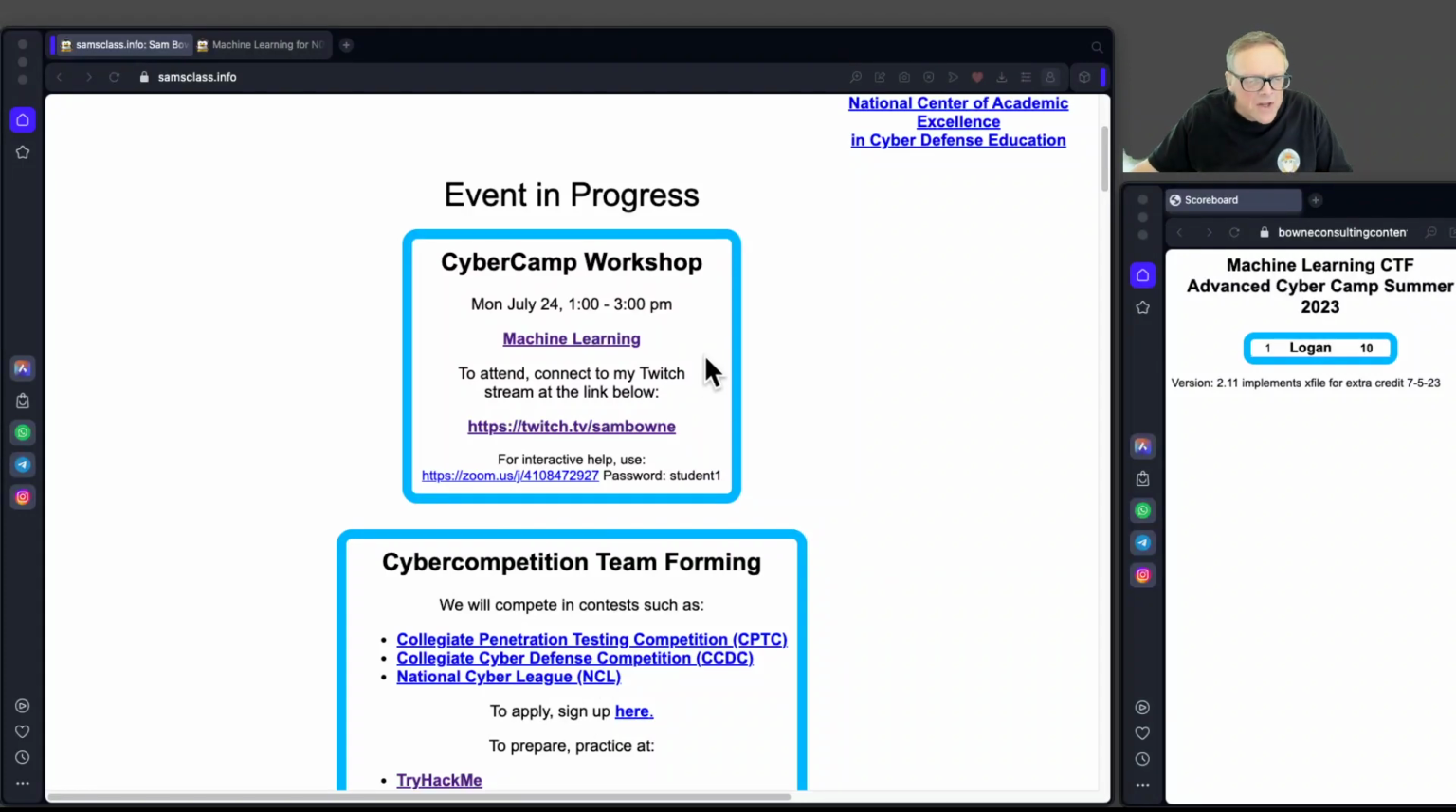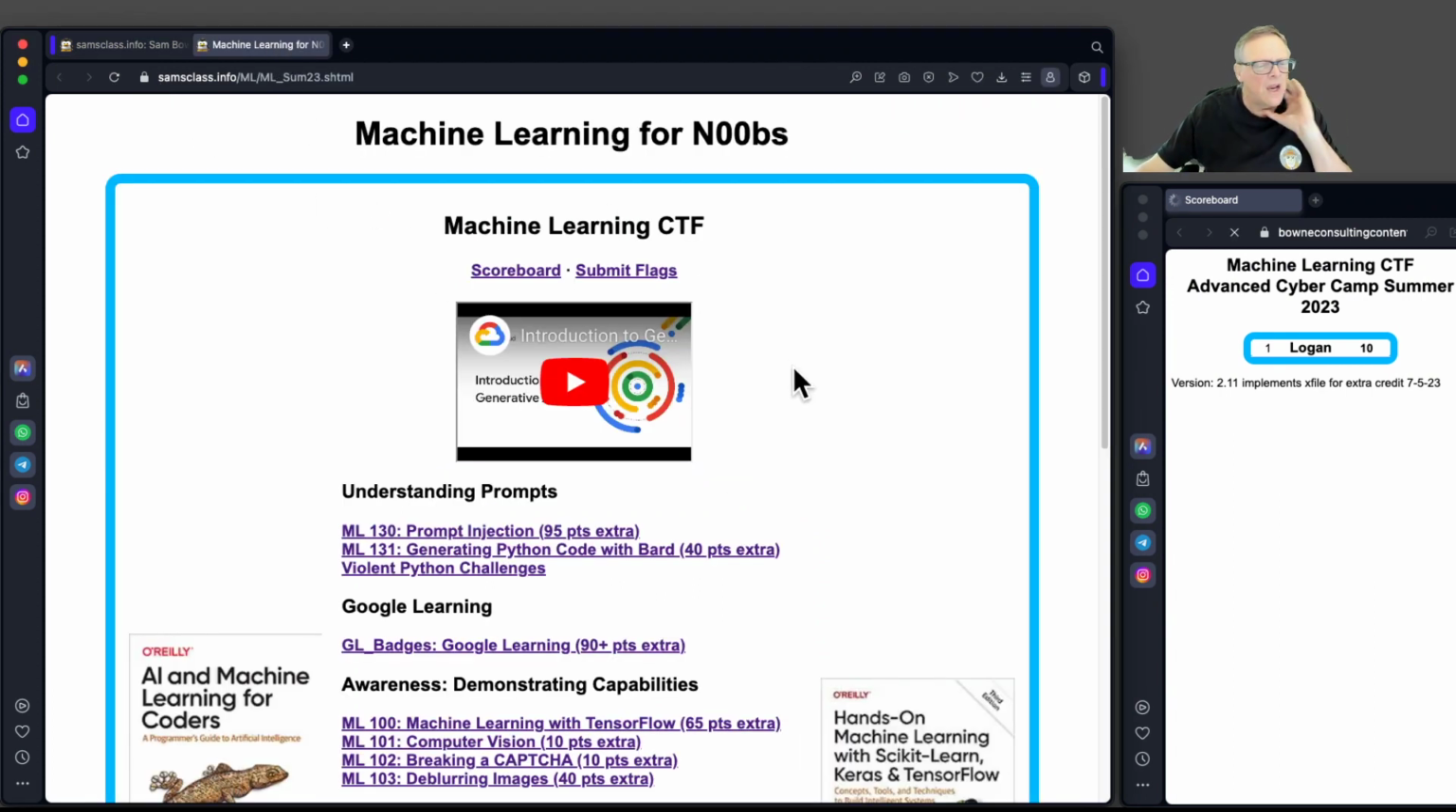So this is machine learning. You start at samsclass.info, and then you click the machine learning link, and you'll end up here. There are various challenges to solve. You see a scoreboard here. Logan already has 10 points, and the rest of you can earn points.